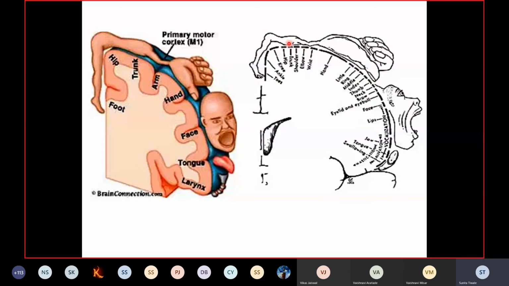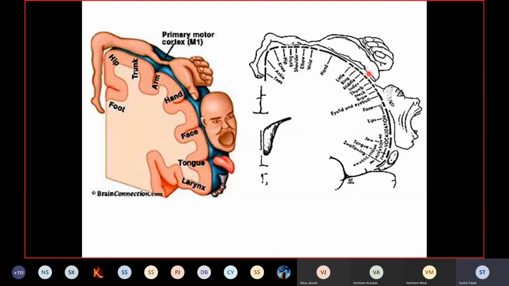Now, depending on how precise the movement is going to be, there will be a larger representation on the primary motor cortex. The more precise the movement, the more the representation. So you'll find that the face has more representation. Again, the thumb region of the hand has more representation compared to the other fingers.